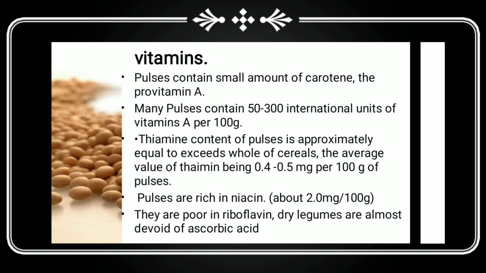Pulses contain a small amount of carotene, that is provitamin A. Many pulses contain 50 to 300 IU of vitamin A per 100 gram. The thiamine content of pulses is approximately equal to or exceeds that of whole cereals. The average value of thiamine is about 0.4 to 0.5 milligram per 100 gram.